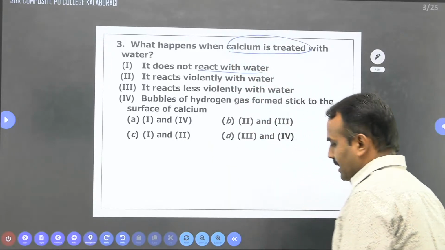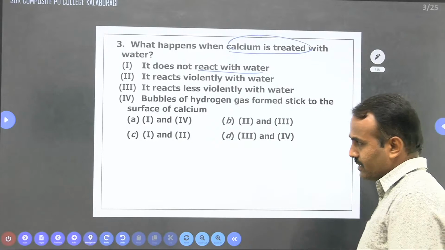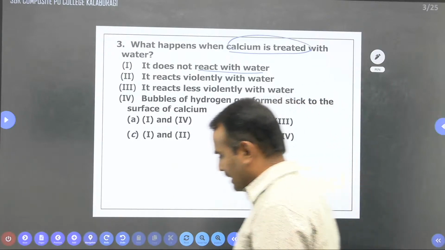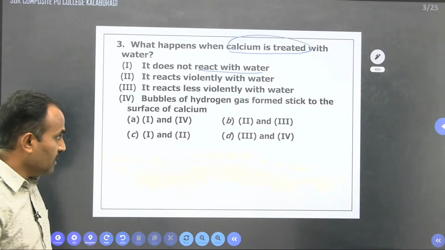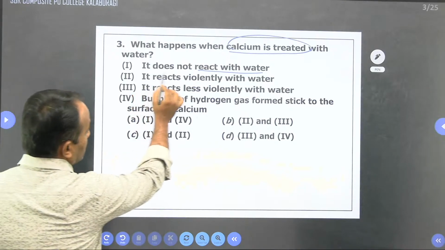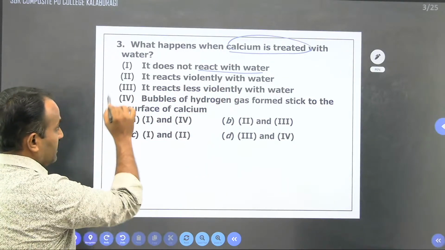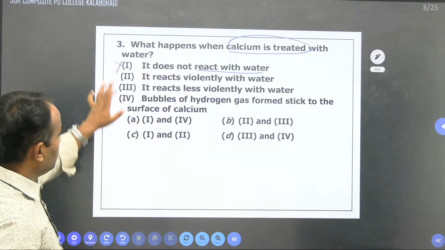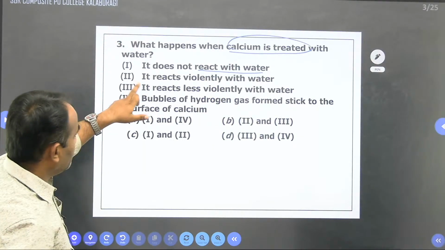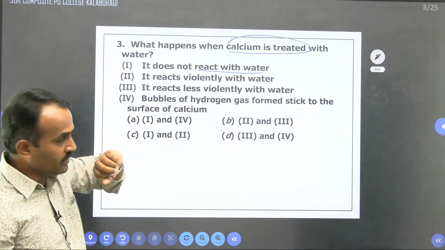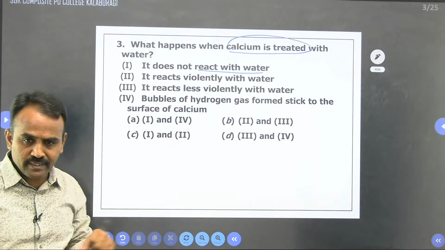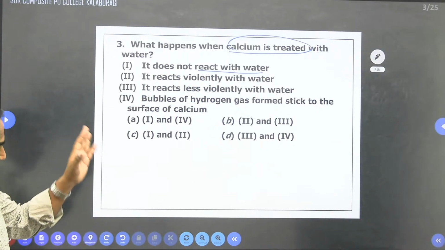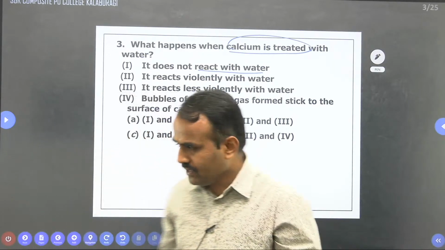We know that alkali and alkaline earth metals, when they react with water, form the respective hydroxides. It means they give a base, because alkali means they have some basic nature. The first option, it does not react with water, is not correct, because when they react with water they give the respective hydroxide. Calcium hydroxide will be possible. Next, it reacts violently with water. Sodium and potassium are very reactive in nature. They can react violently with water, and they can catch fire when they react with water and air.